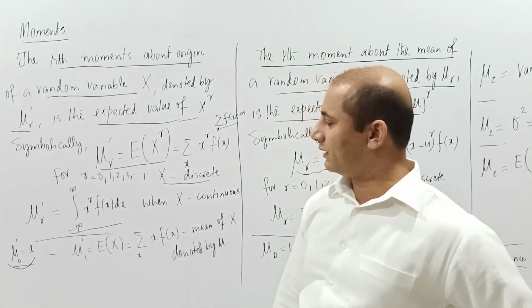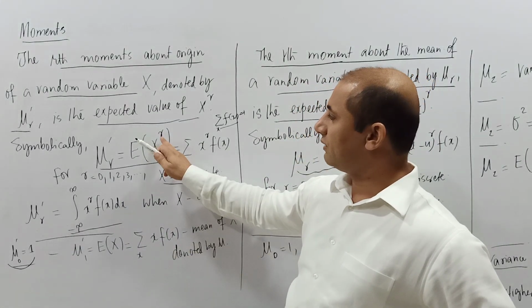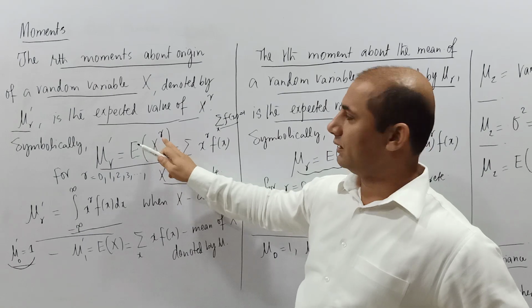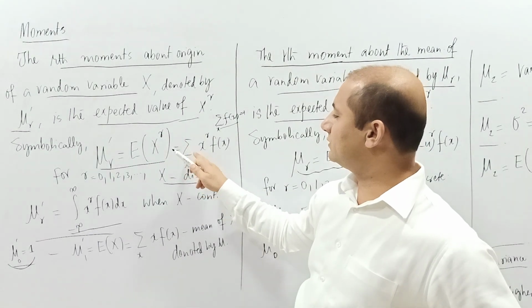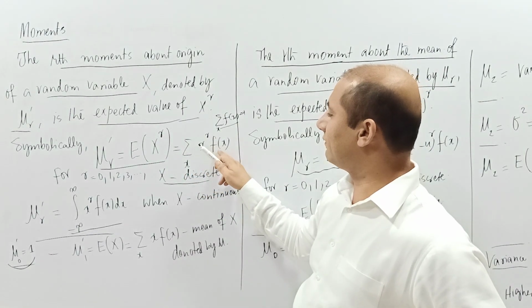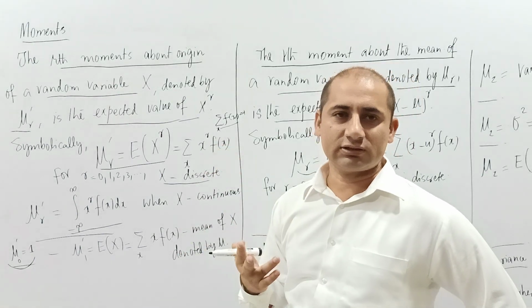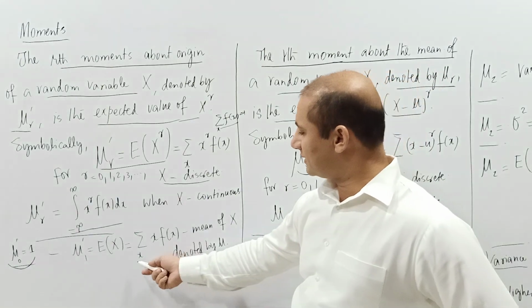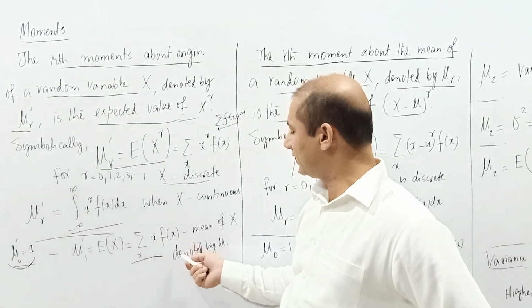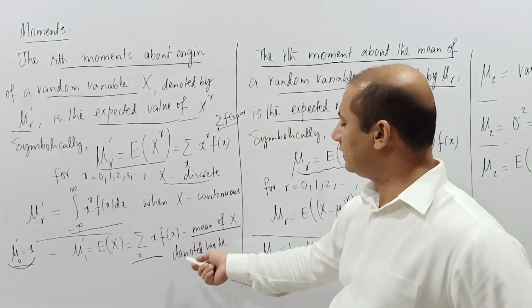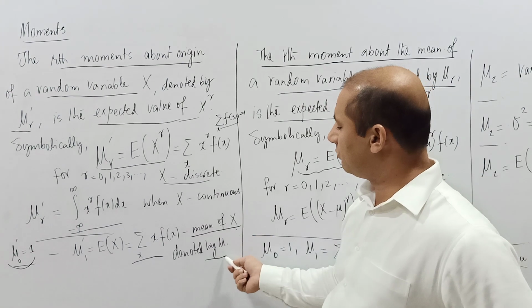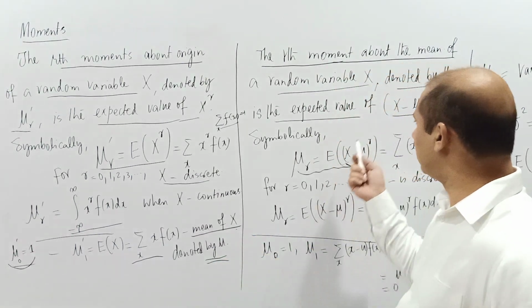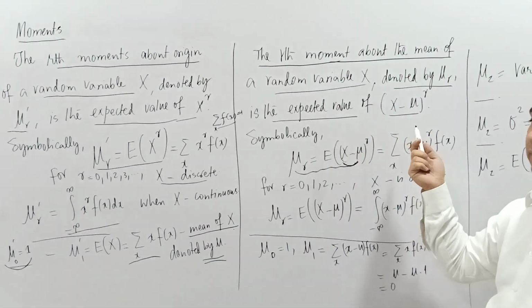And what will happen when r is 1? When r is 1, we put r equals 1 over here, and we will have the summation over x of x f of x, and this is the routine expectation. This routine expectation we start calling mu. So this summation of x f of x is the mean of the random variable X, and we will denote it by mu. And over here we are using the same mu, the same average.